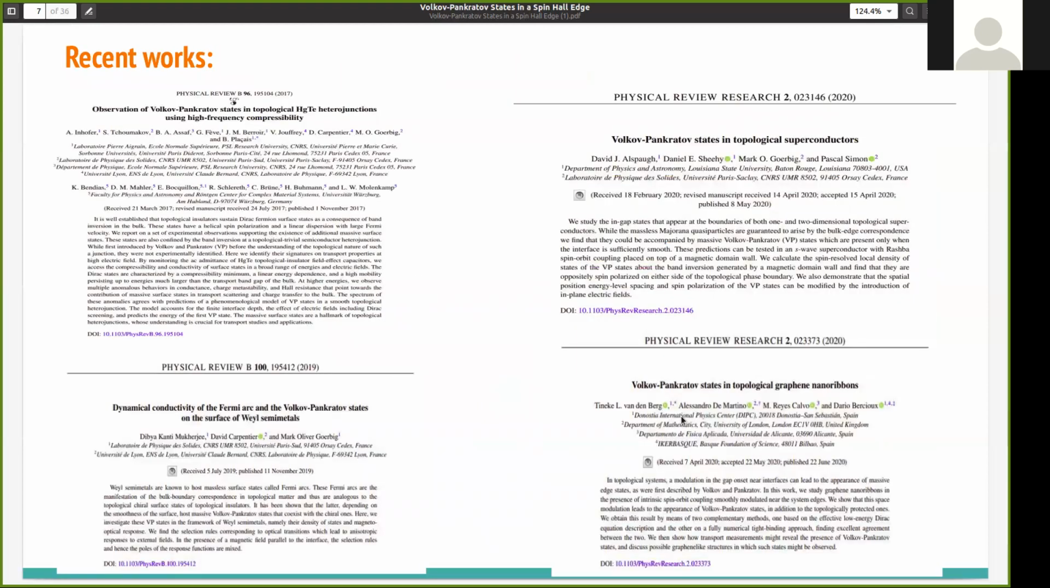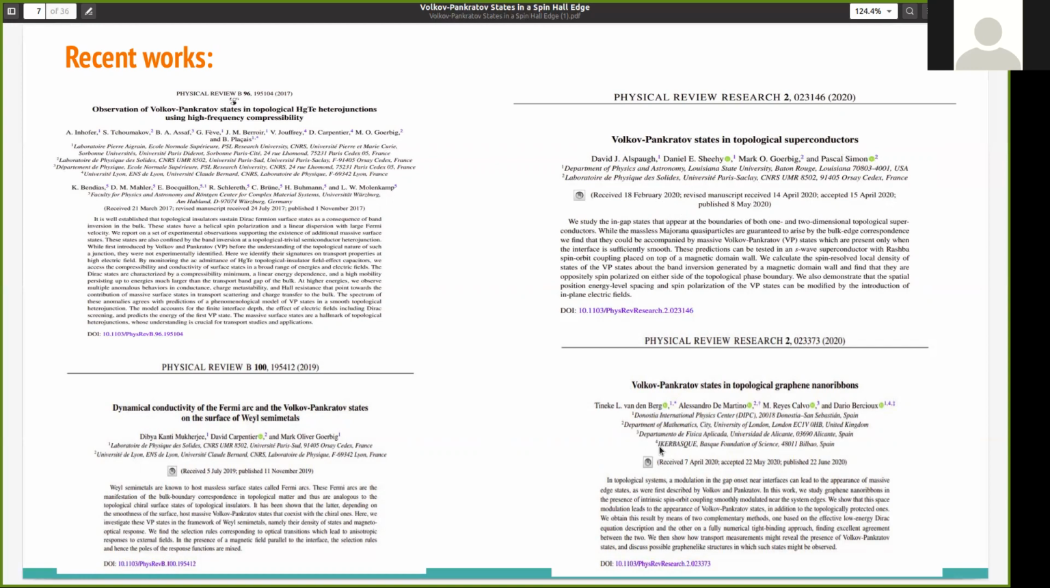Now these are some works regarding the Volkov-Pankratov states that have been done in the past few years. This is the paper by Molenkamp, where they experimentally verified the existence of these Volkov-Pankratov states in a HgTe heterojunction. Also, theoretically, Volkov-Pankratov states have been obtained in topological superconductors, Weyl semimetals, and in graphene nanoribbons.